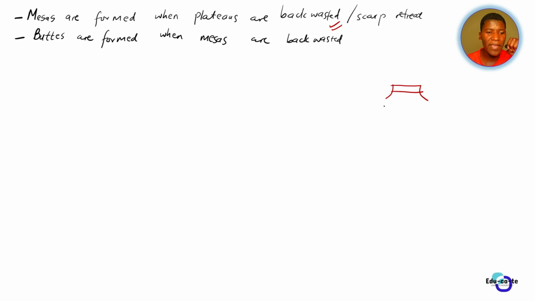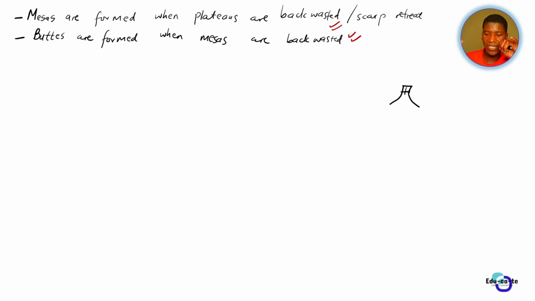So it can happen that this mesa here that we have will be cut again. Its sides will be eroded. All of this material will be eroded away, and then all of these sides will be eroded away, and it will leave a smaller portion. And that smaller portion that remains from a mesa is a butte. So here we have buttes that are resulting from back wasting as well.